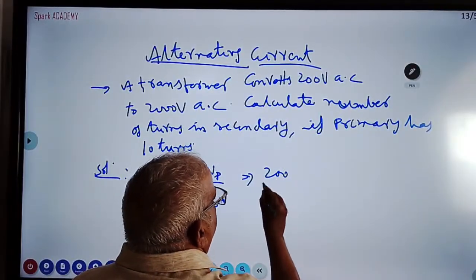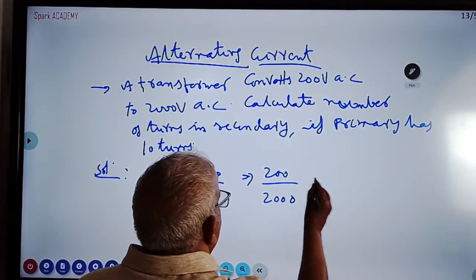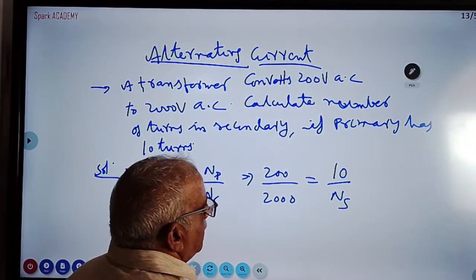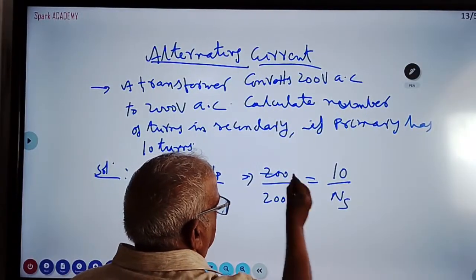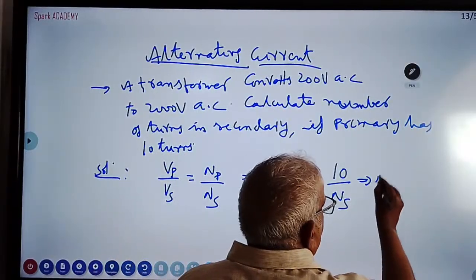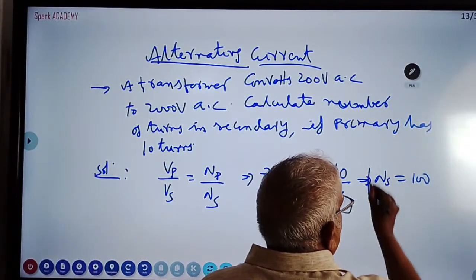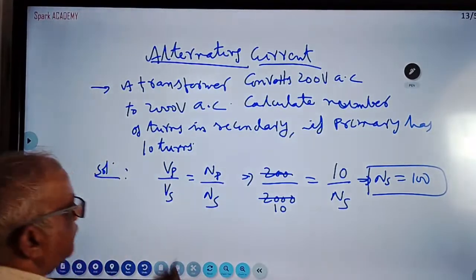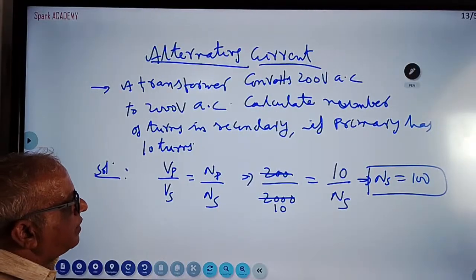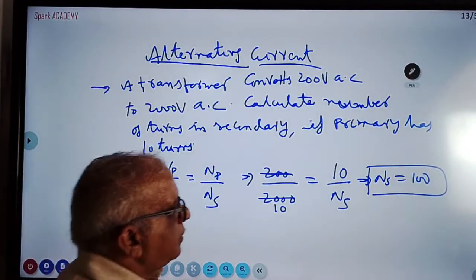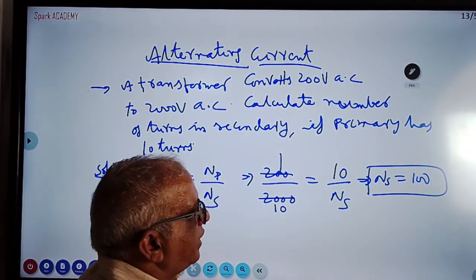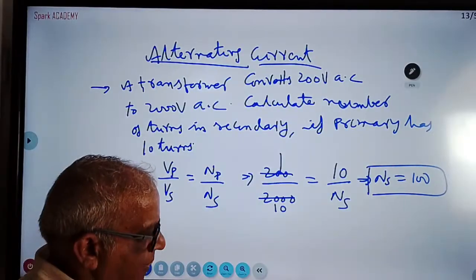Primary voltage is 200, secondary voltage is 2000. Number of turns in primary, 10, is given; number of turns in secondary we want. So 200 by 2000 is 1 by 10, equal to 10 by Ns. Ns is equal to 100 turns in secondary.